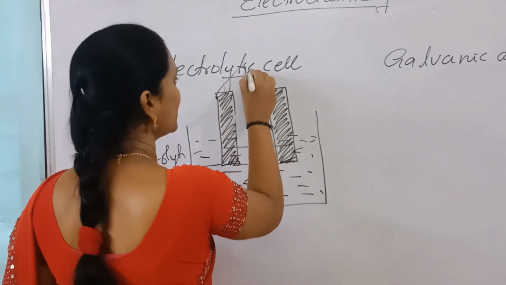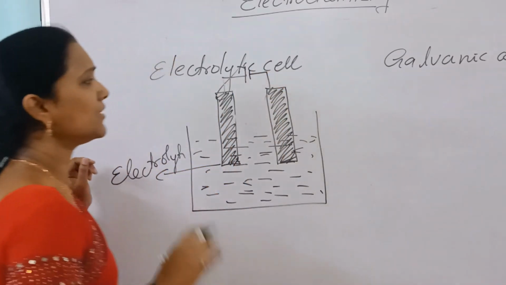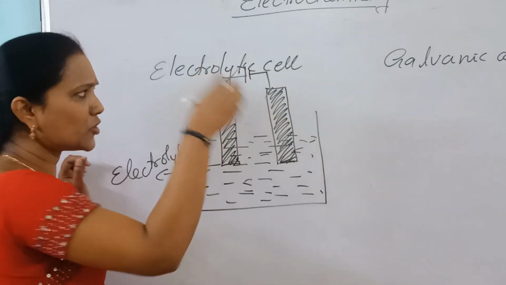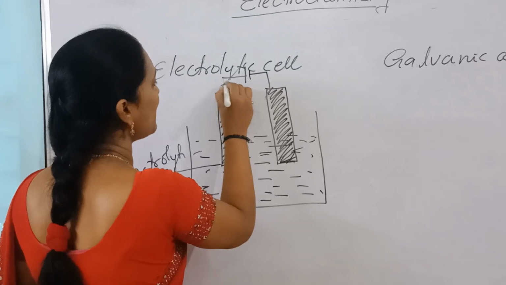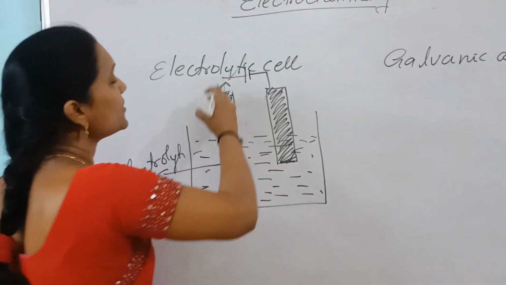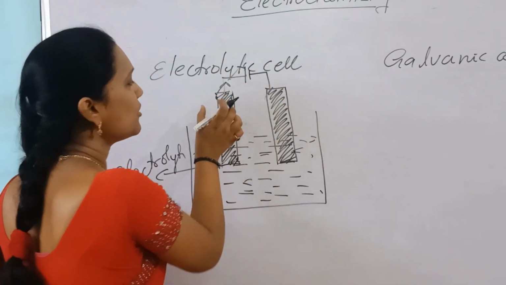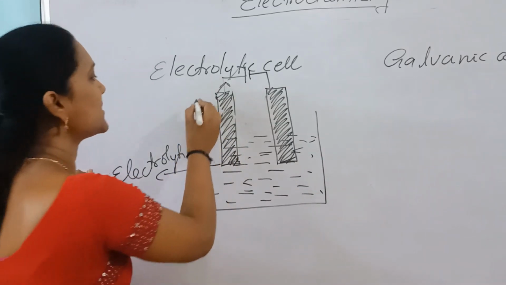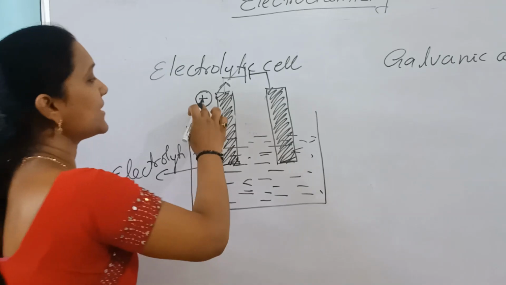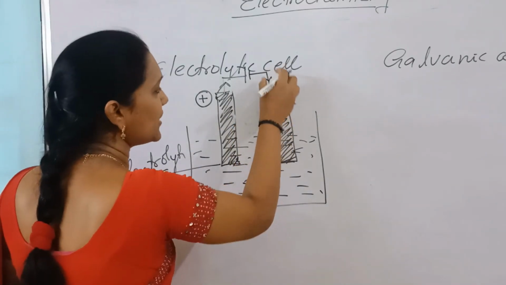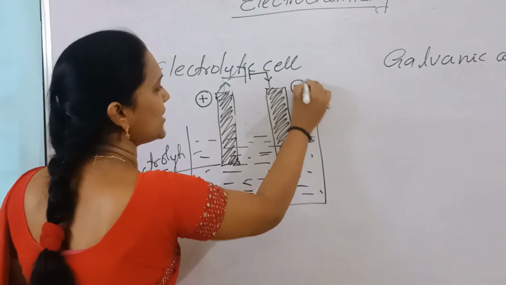This electrode is connected to a battery. Its function is to push electrons and pull electrons. Now it pulls electrons from this one. Okay, it pulls electrons from this, meaning it gets a positive charge. Yes or no? Pulls electrons from this, then it gets a positive charge. Pushes electrons into this, it gets a negative charge.